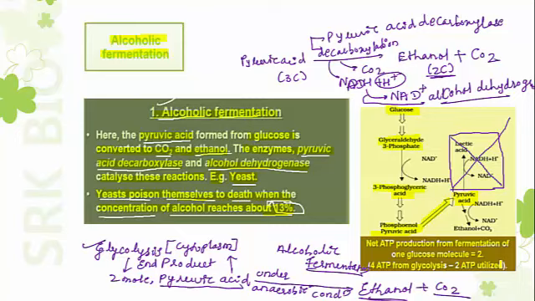The net gain of ATP during fermentation is only 2 molecules, and those are produced during glycolysis only, because during fermentation there is no production of any ATP molecule. So this is about alcoholic fermentation.